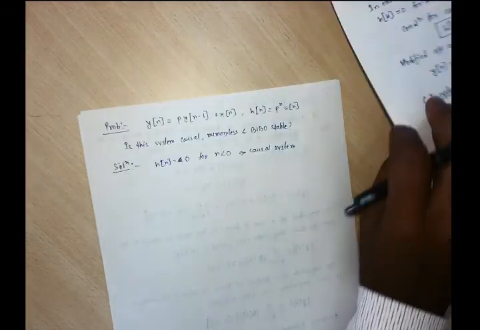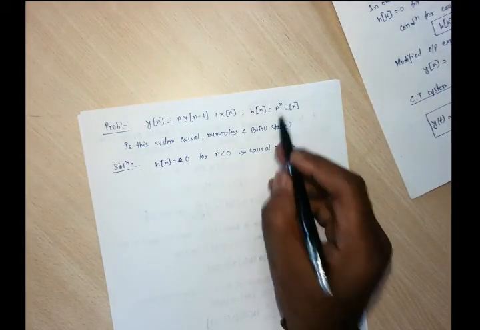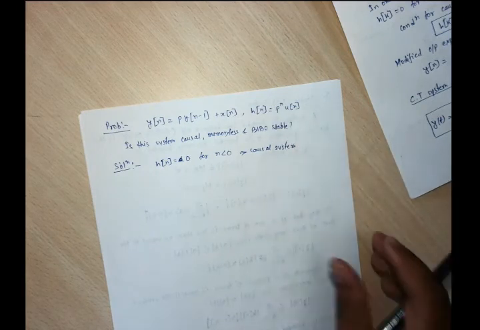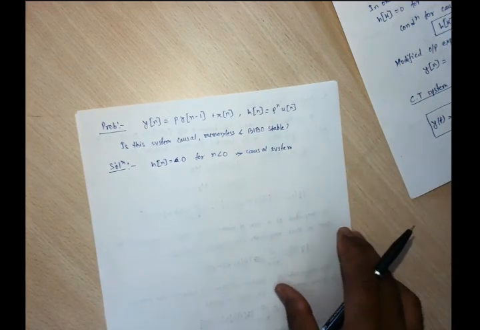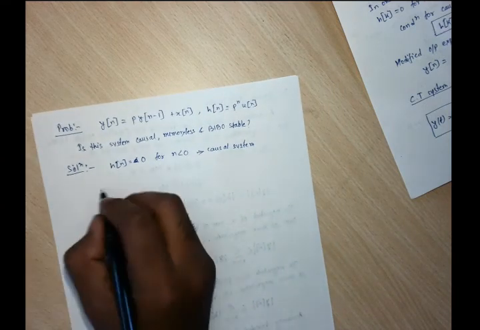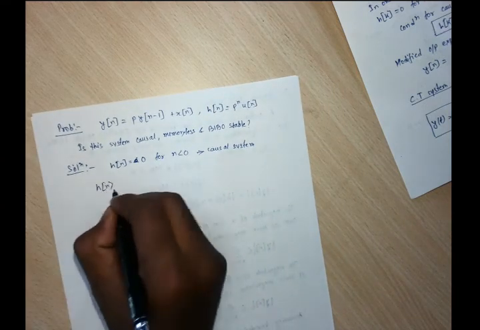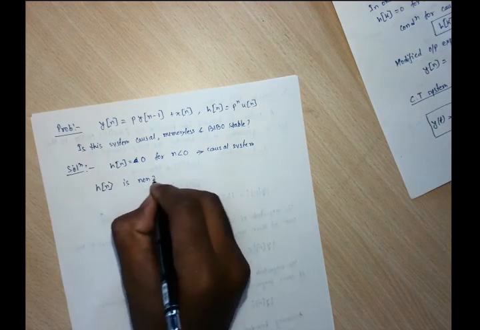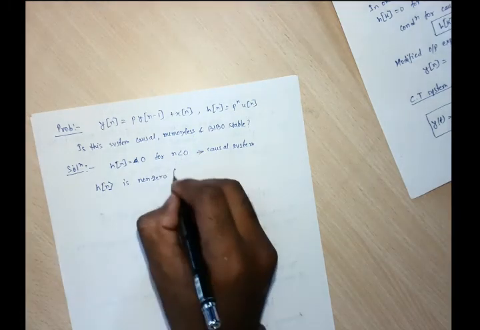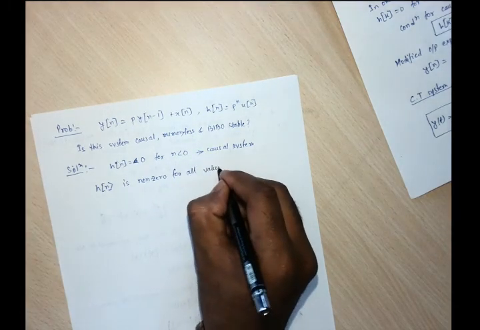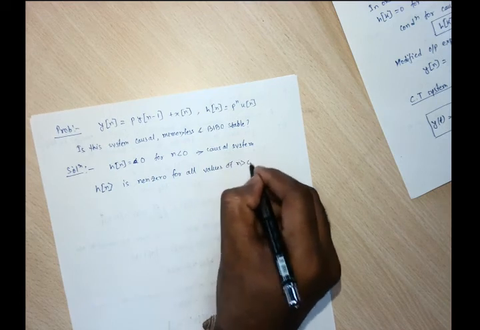If we go for n greater than 0, this hn is not equal to 0. Hn is non-zero for all values of n greater than 0.